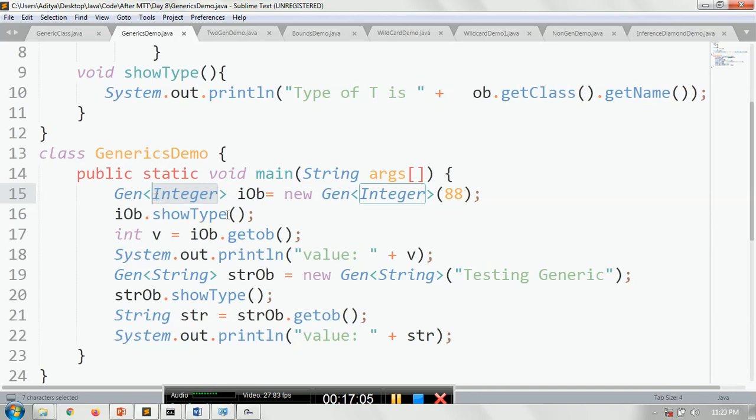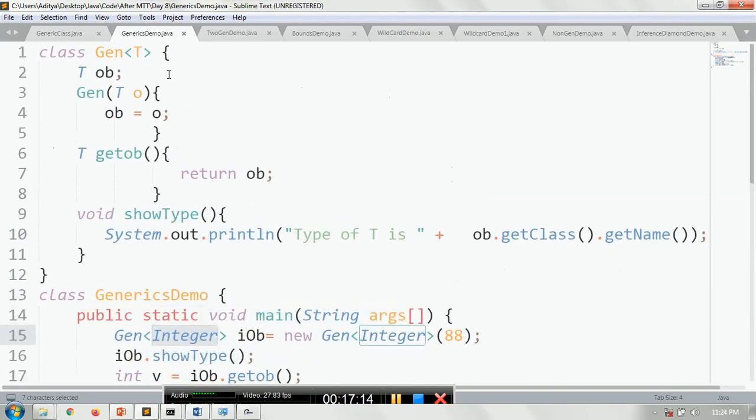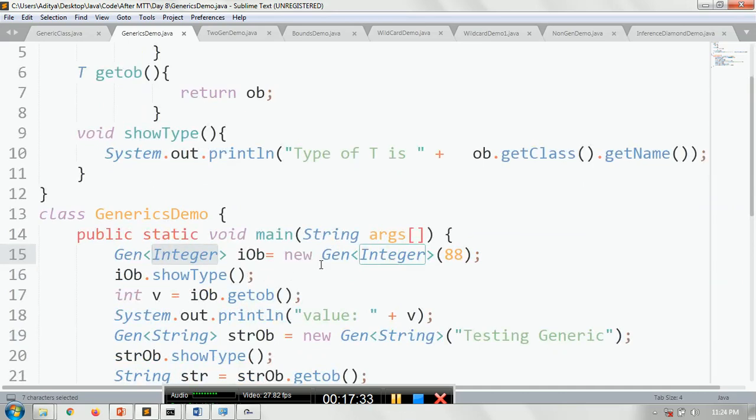I'm passing an integer type object. So this means this object iob will work for the integer. Whatever the type T has been, the type information has been given through the iob, like, okay, it is an integer type. You will pass the value 88, it will go to the parameterized constructor of this class, and the value will be copied to ob. Now whenever you call showType, it will return the type as an integer.